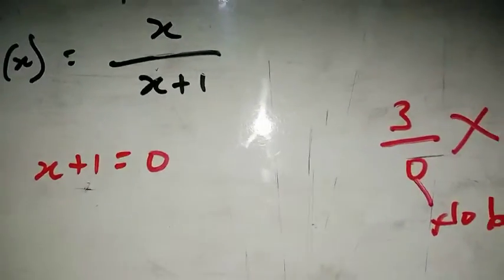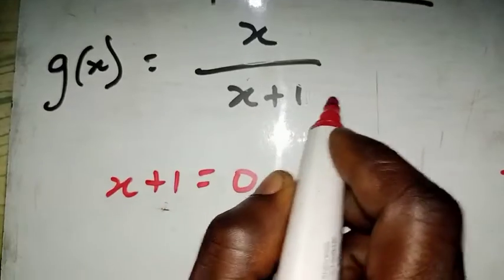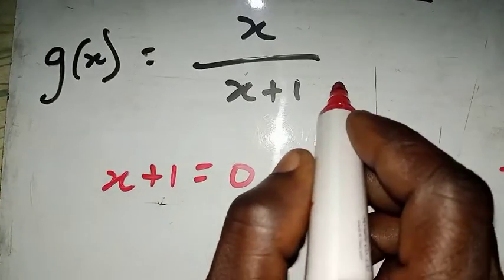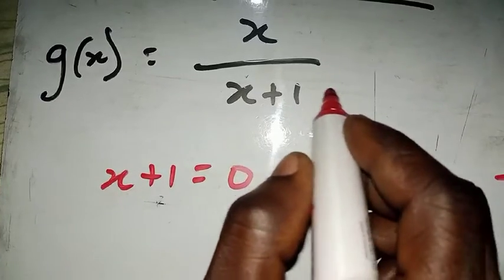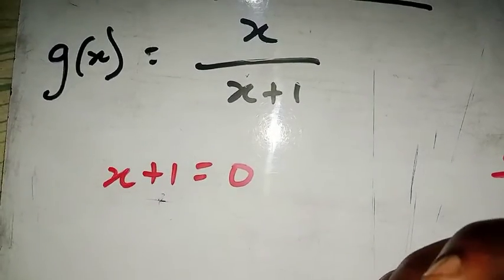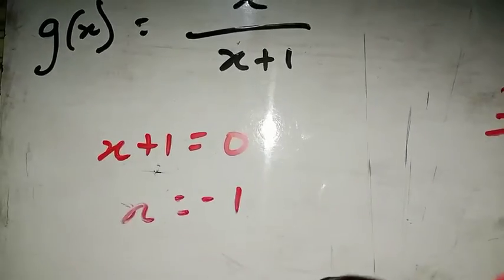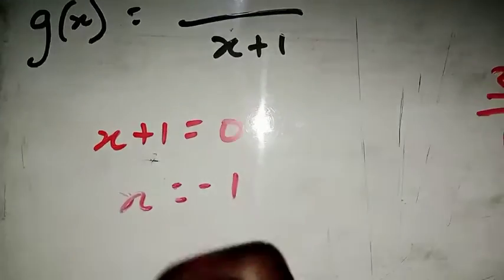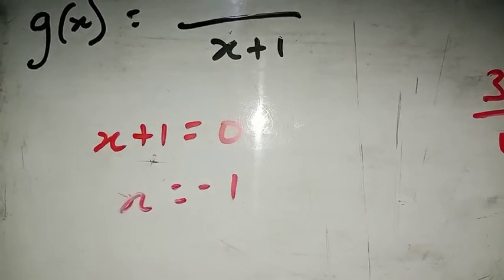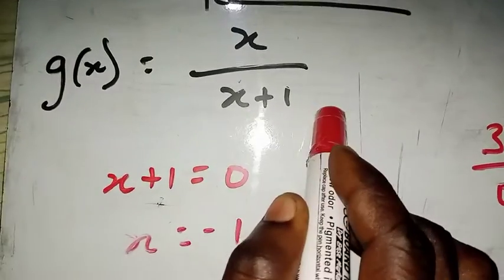Now, to find the domain of a rational function, you have to find the value that will make the denominator equal to 0. That is why you always equate the denominator to 0. So if you solve this one, you are going to have x equal to -1, right? Subtract 1 from both sides of the equation, so you are having x is equal to -1.